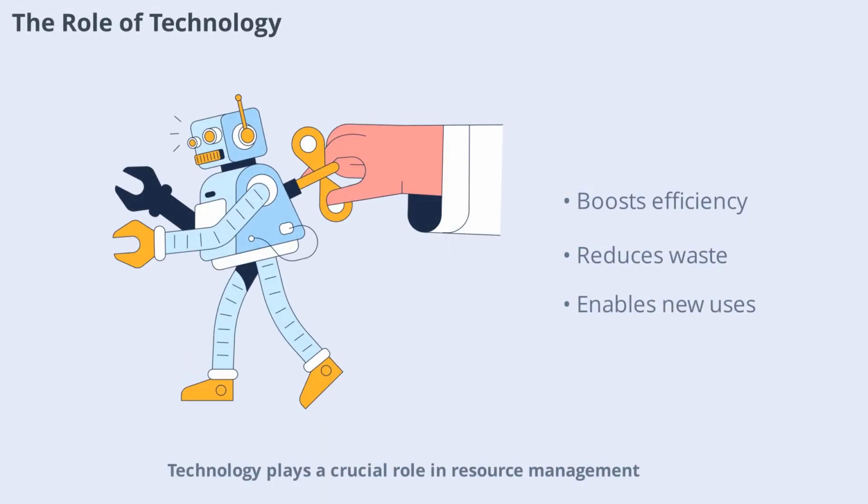Technology plays a crucial role in resource management. Advances in technology can make production more efficient, reduce waste, and open up new possibilities for using resources. For example, modern farming techniques allow us to grow more food with less land and water. In manufacturing, automation and robotics increase output while lowering costs. Adopting new technologies requires investment and training, but the long-term benefits can be substantial. Let's see how technology transforms resource management in different sectors.